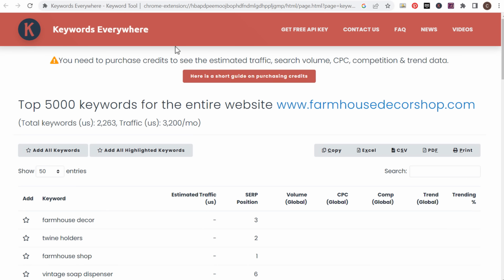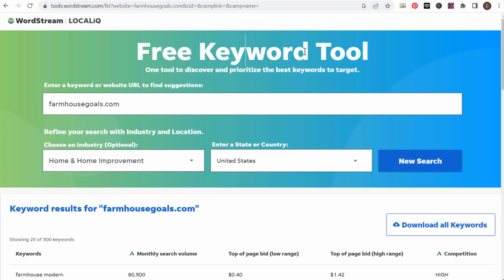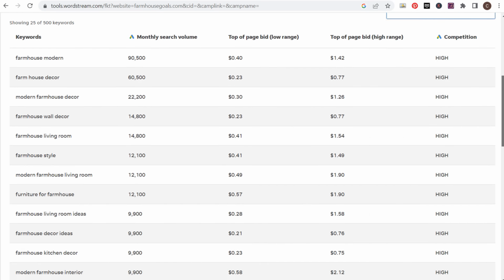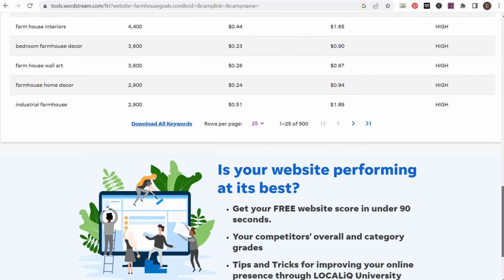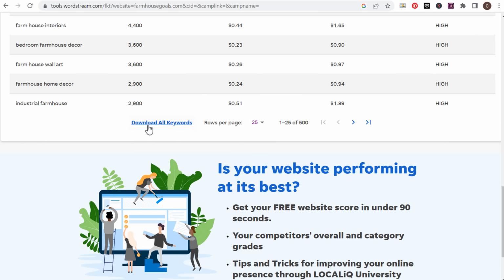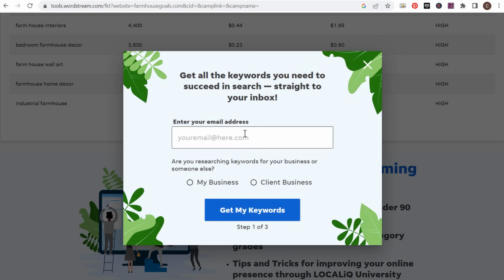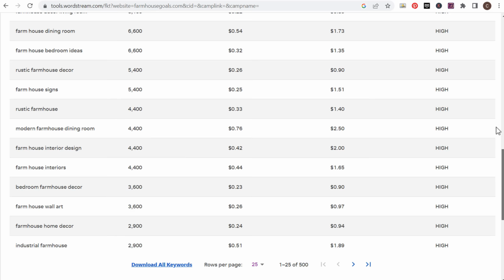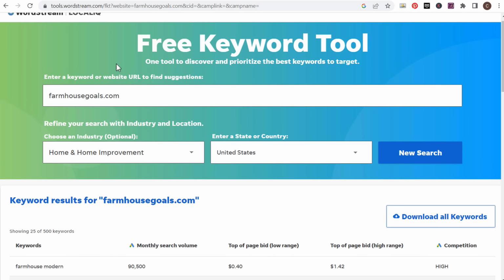The very last tool I'm going to tell you about is the WordStream free keyword tool. I just entered my own website in here, did a new search. If we come in here, they're going to give some of the most relevant keywords for that website. They'll give you 25 ideas. When you click on download all keywords, you do need to enter your email address to get your keywords, but it's worth it for WordStream. They do send out a really good newsletter. So this is another tool that you can use, entering a URL and coming up with some of the different top keywords for your competitors.